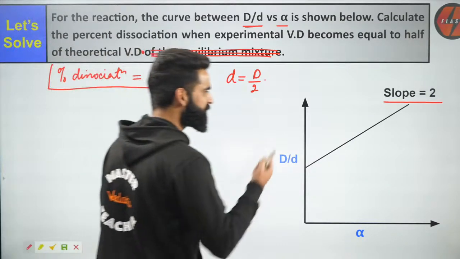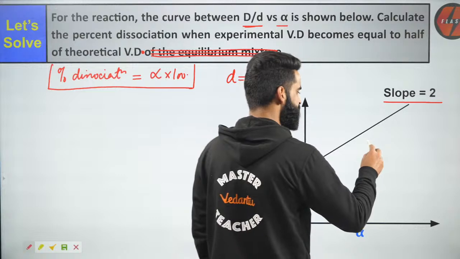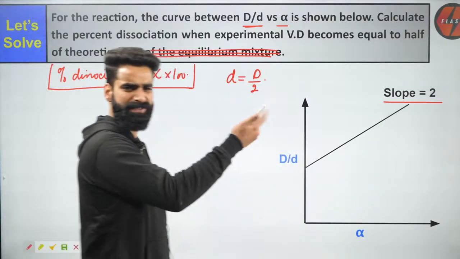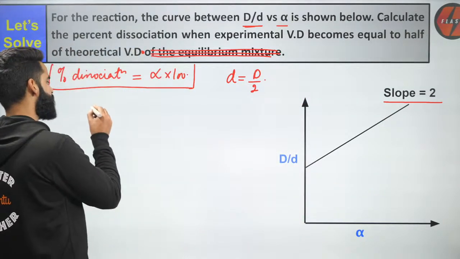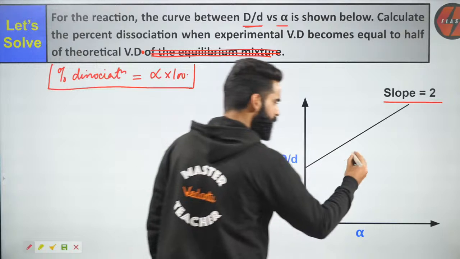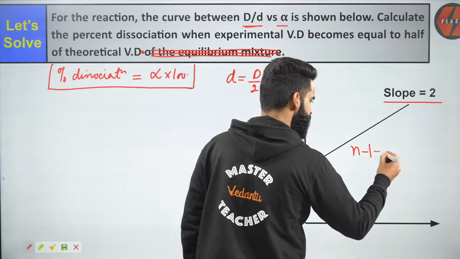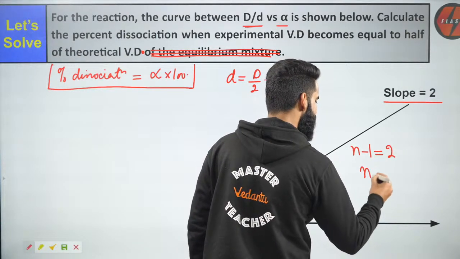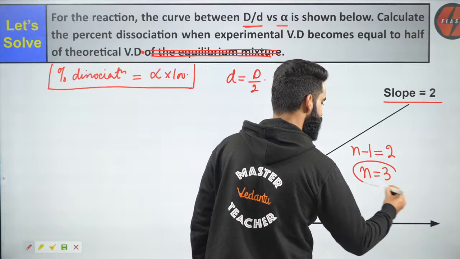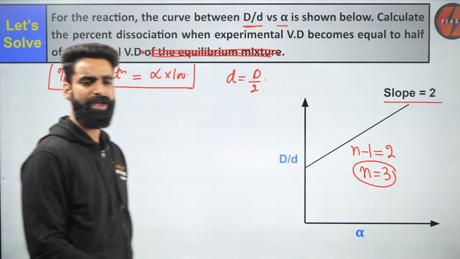People, very simple. I just now told you the slope of this curve is basically n minus 1. So the slope of the curve from here, which is n minus 1, we got to know is 2. So the n value right here I'll be getting as 3. I got the n value.